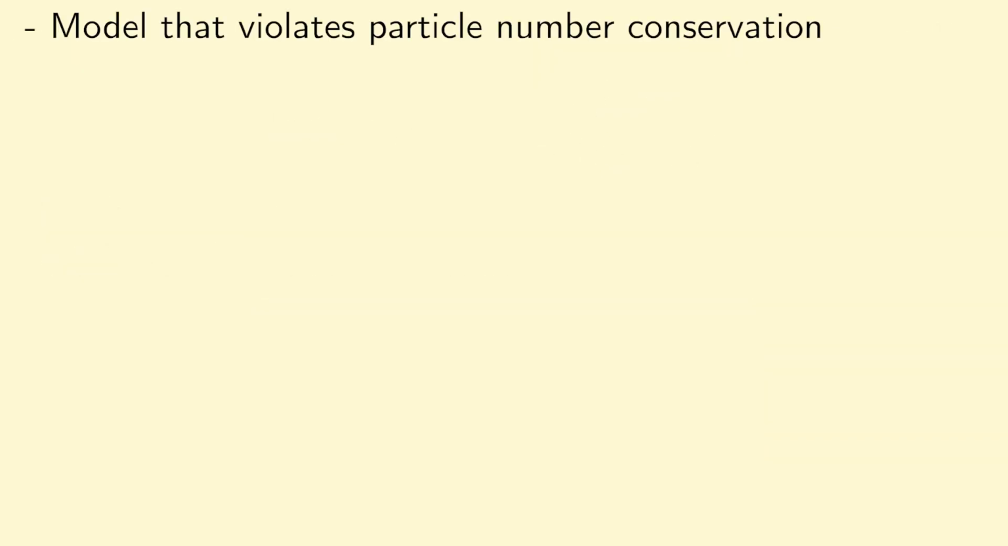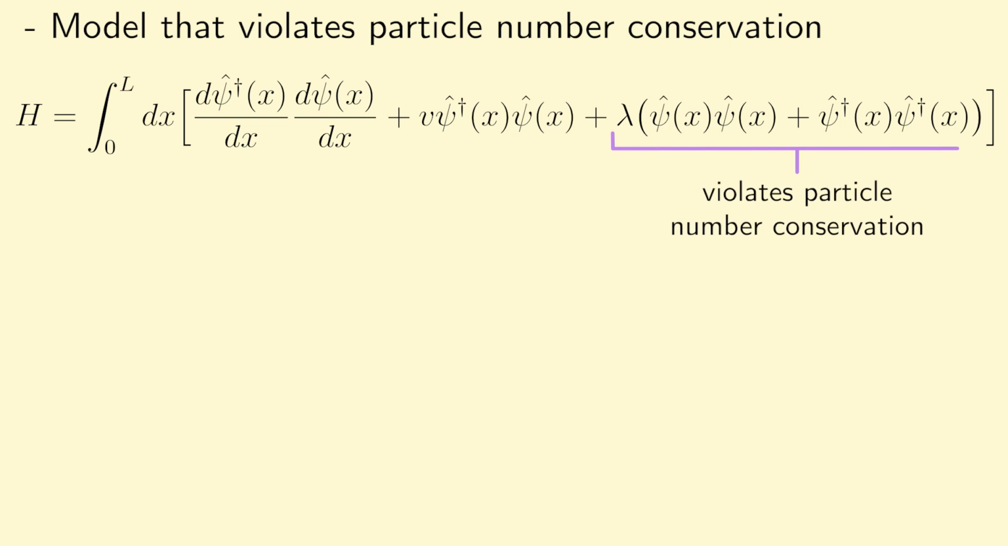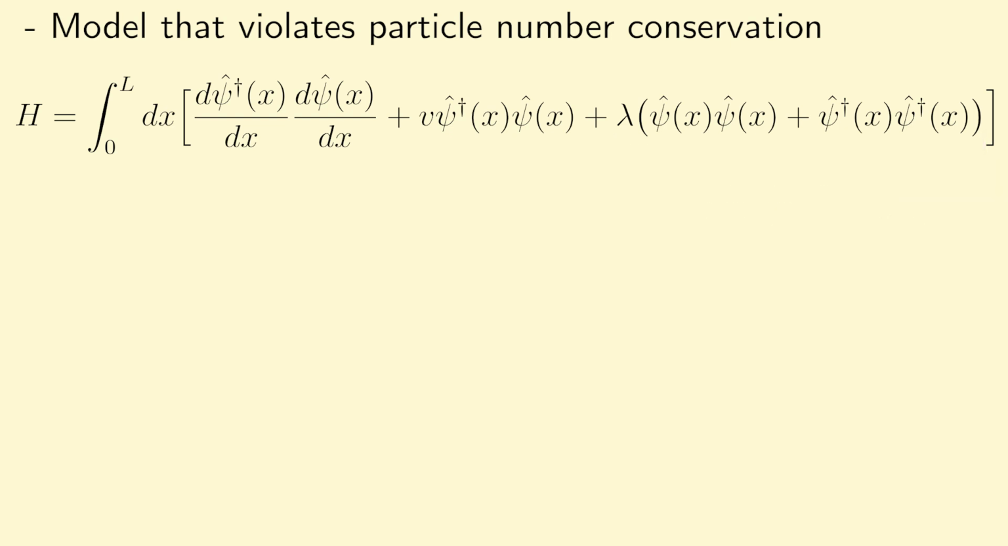Lastly, let's take a look at a model that violates particle number conservation. And for this, we will consider the following Hamiltonian, where this last term here is the term that violates particle number conservation. And studying such a system is interesting because its ground state will necessarily be a superposition over n-particle wave functions. And so we will really have to exploit the ability of neural network quantum field states to parameterize a whole collection of functions rather than just a single function.